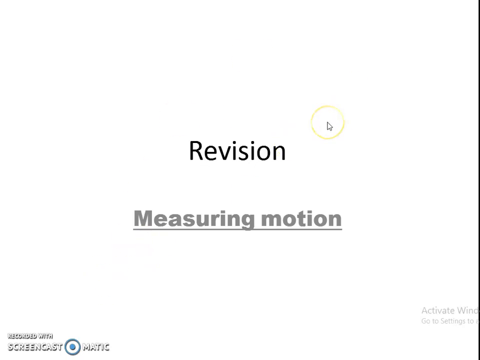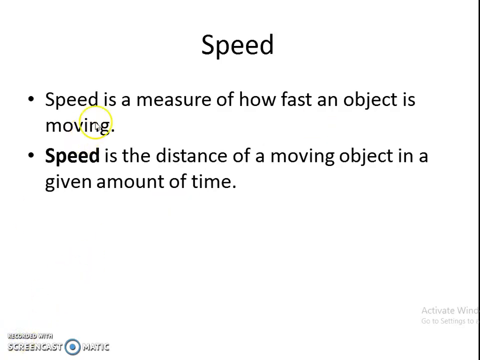Let us study about speed. Last year we have studied about speed, right? So, what is speed? Speed is a measure of how fast an object is moving. It gives us the information about how fast an object is moving. We can also say that speed is the distance of a moving object in a given amount of time.